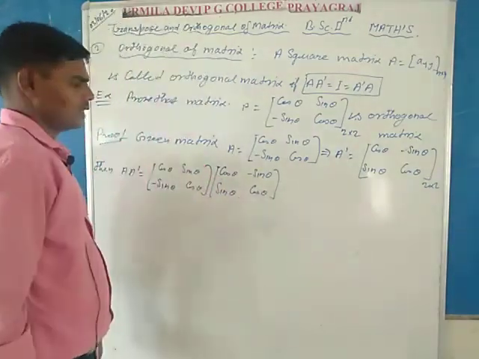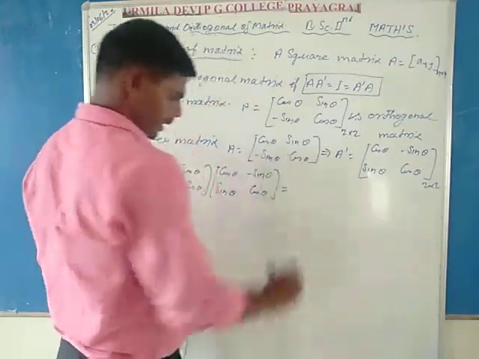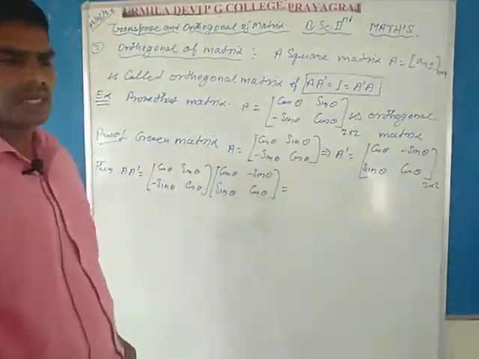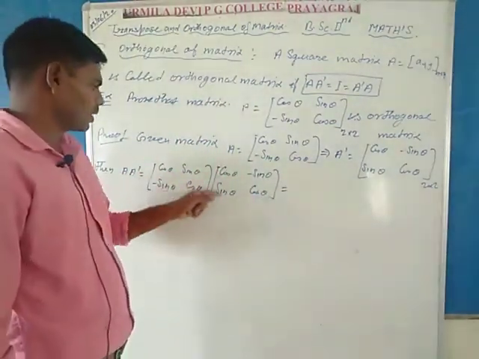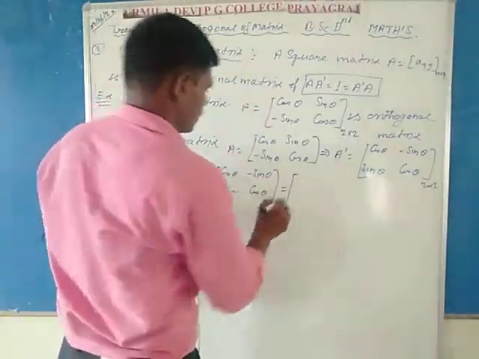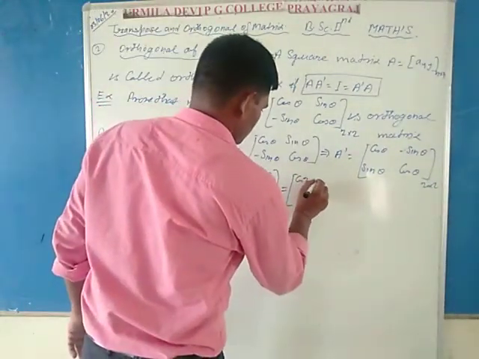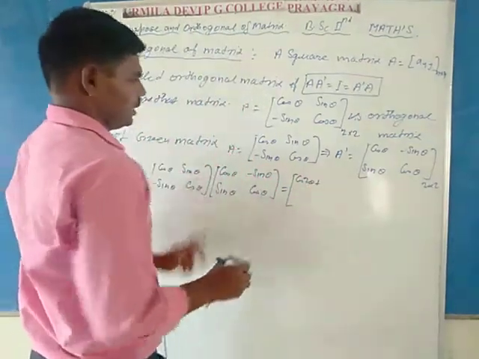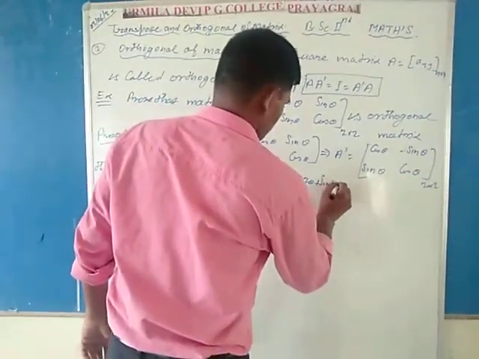Both are 2 by 2 order, and taking multiplication by the rules of multiplication of matrices, first row first column gives cos square theta plus sin square theta.